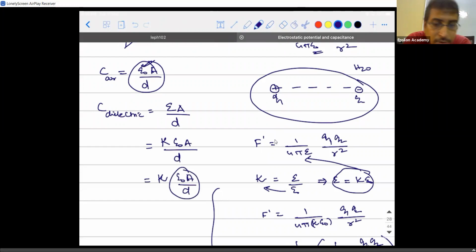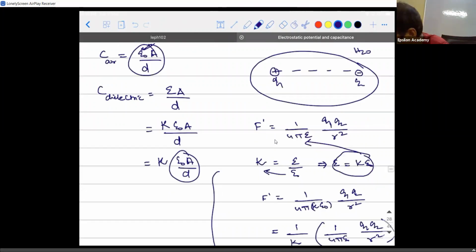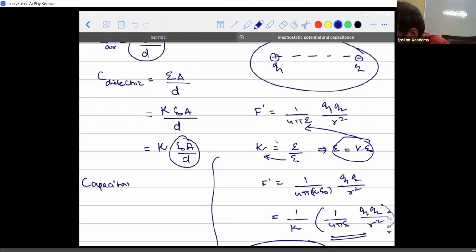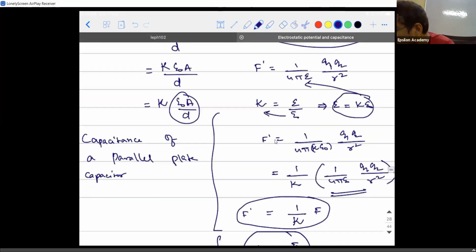So what is going to happen is, observe guys, observe. So the capacitance of a parallel plate capacitor with dielectric is kappa times the capacitance in air medium, I can say like this.